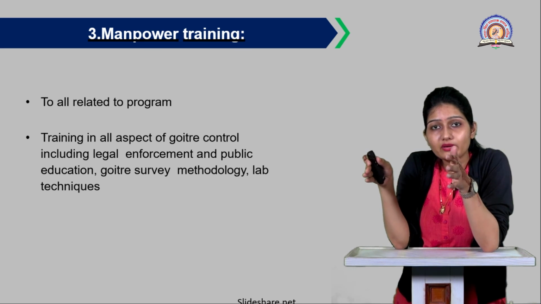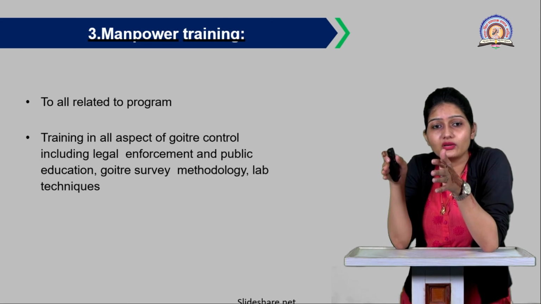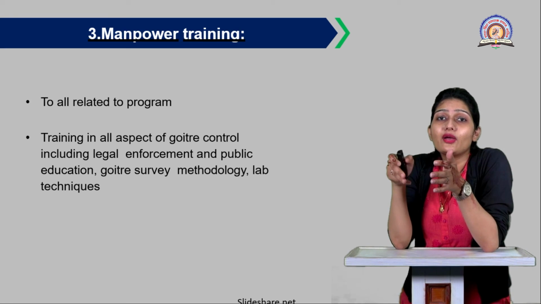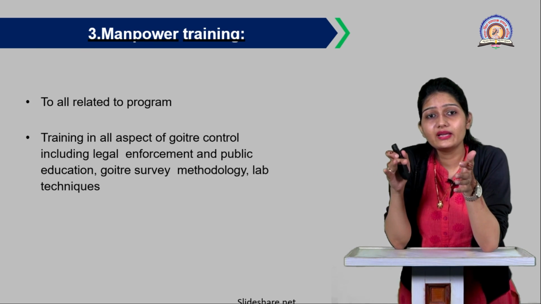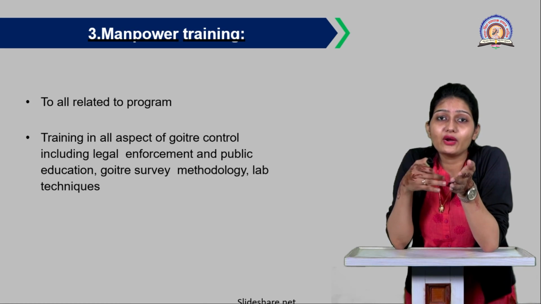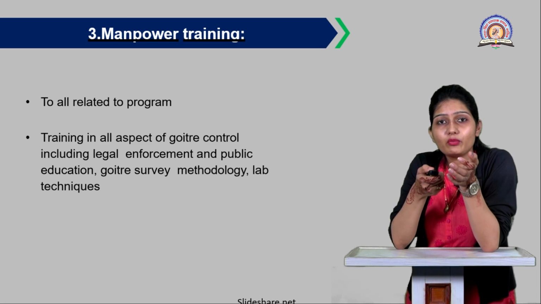Training is needed in all aspects of goiter control, including legal enforcement and public education, goiter survey methodology and lab techniques. So they need huge manpower to carry out this program successfully. This is again one important step.